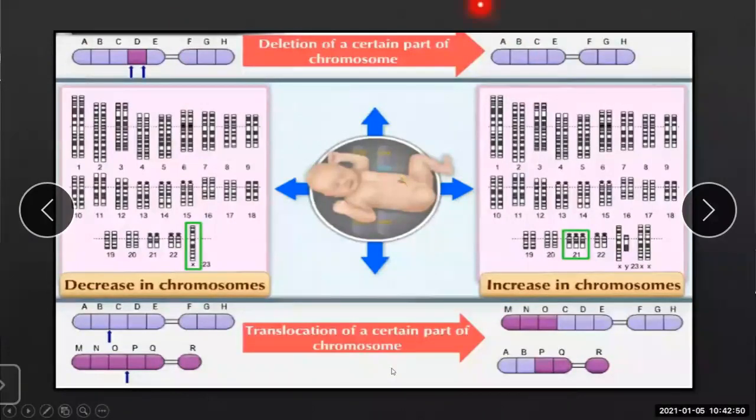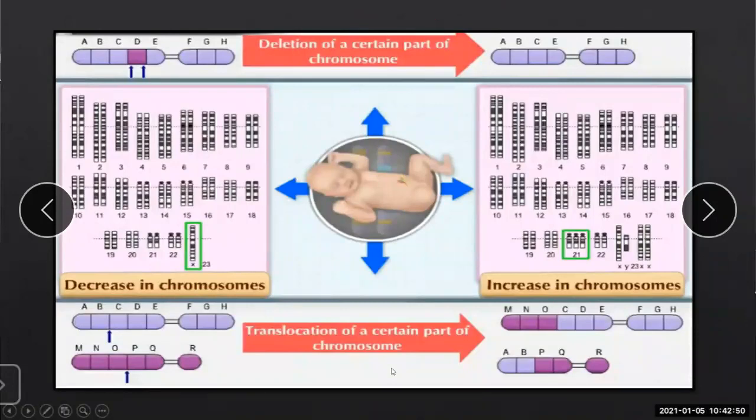Yes. So what is this? Deletion. What do you mean by translocation? A shifting of a chromosome pair to another one. It is said to be a translocation. The location is changed here. So these are the causes of what? Genetic disorders. Up till here you understood?